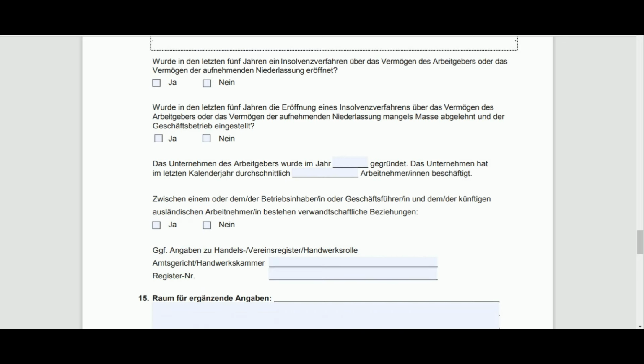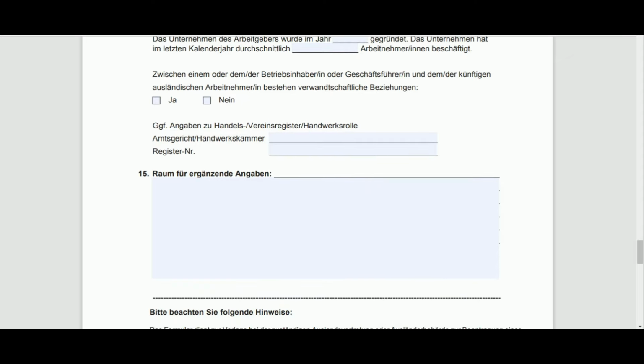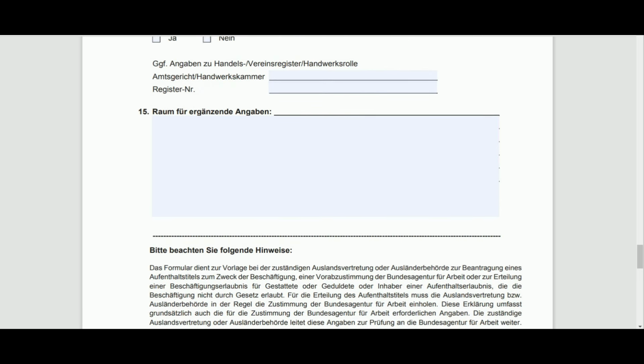Innerhalb der letzten 5 Jahren, this is insolvency, in case the company filed. Innerhalb der letzten 5 Jahren Eröffnung and Insolvenz. This information has to be filled up by your company only. Angaben und dann Handwerksrecht. Now, in case there are any extra comments which have to be filled up here, your company can write them down and mention it here. It is also recommended that in case there is extra text or extra information to be submitted, they can attach it as attachments.